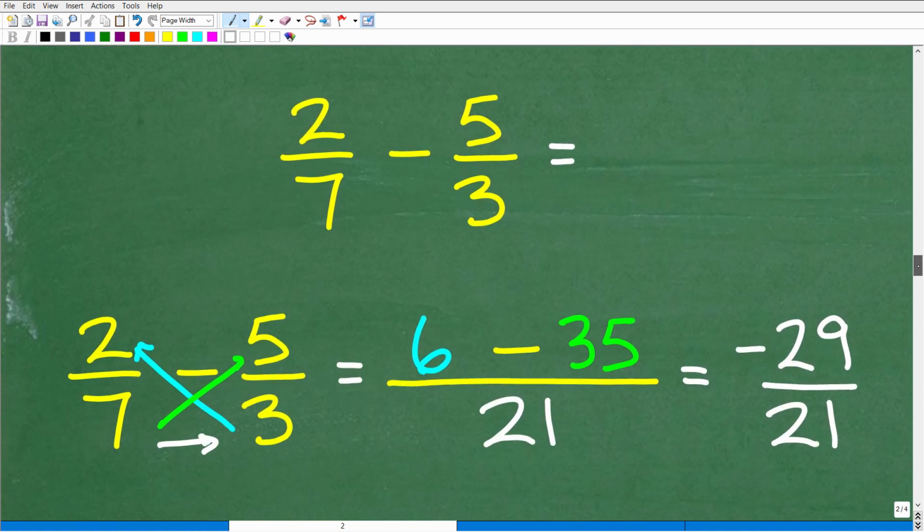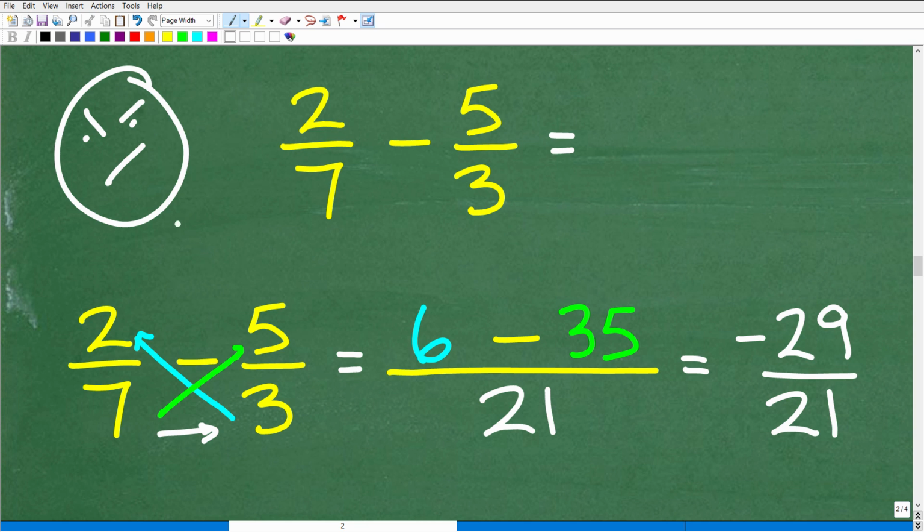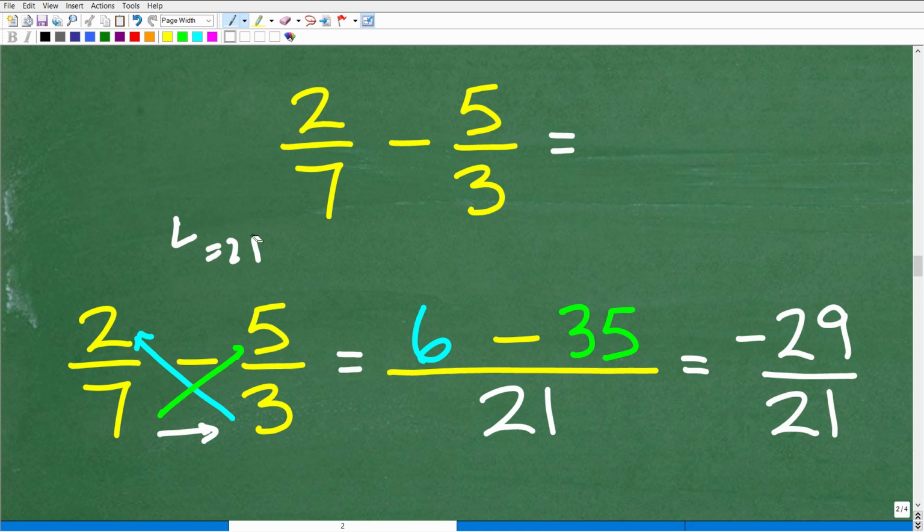Okay, let's go ahead and take a look at this problem. So again, you have to follow the very specific technique. Now, if you're looking at this, some of you out there might have been thinking before this video, oh, I have to find the LCD. I know the LCD, I think it's 21. I have to change all this stuff. Again, you could just go right into this bow tie method and say, okay, this times this. So 3 times 2, remember that's the first step. 3 times 2 is 6. This is a subtraction problem.